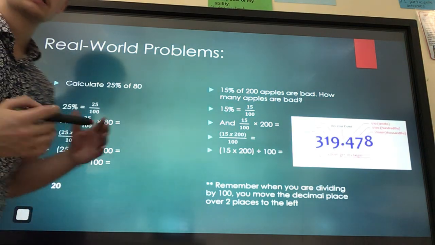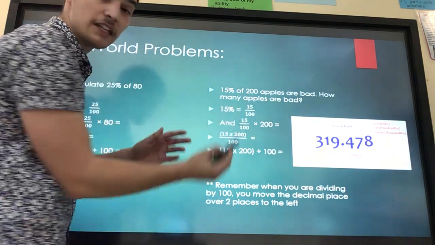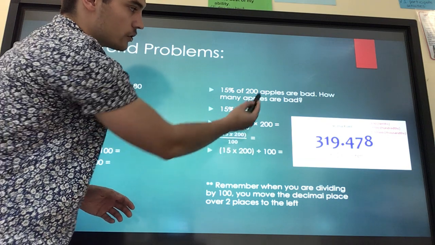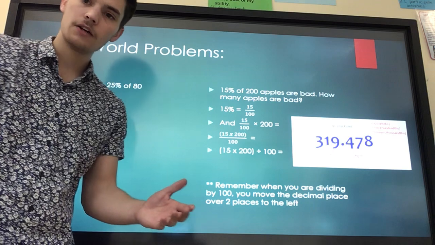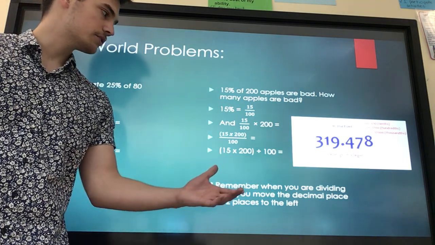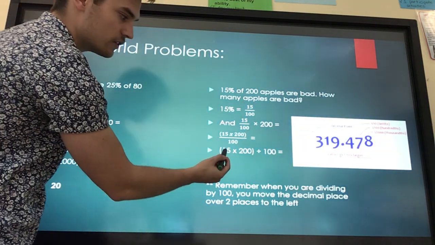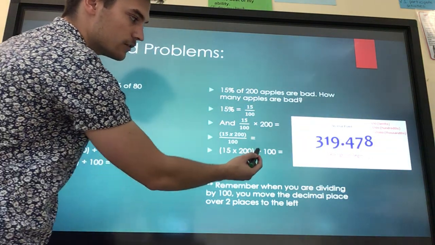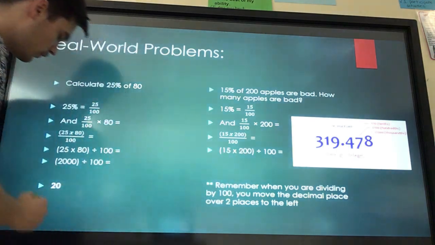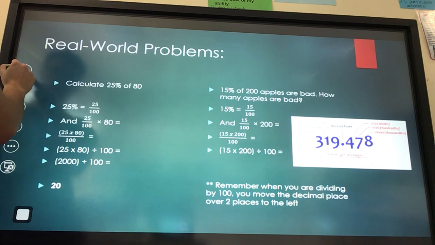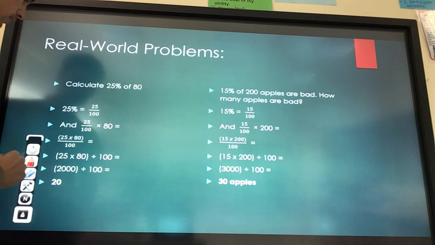Okay? So we're going to do the exact same thing we did before. We're going to rewrite our formula so that it's the 15% multiplied by the 200 apples divided by 100, right? We divided by 100 because percent means per 100. 15 times 200 divided by 100. Once again, we're going to solve this and then move it over 2 decimal places to the left. I think that was a Beyonce song. To the left, to the left.